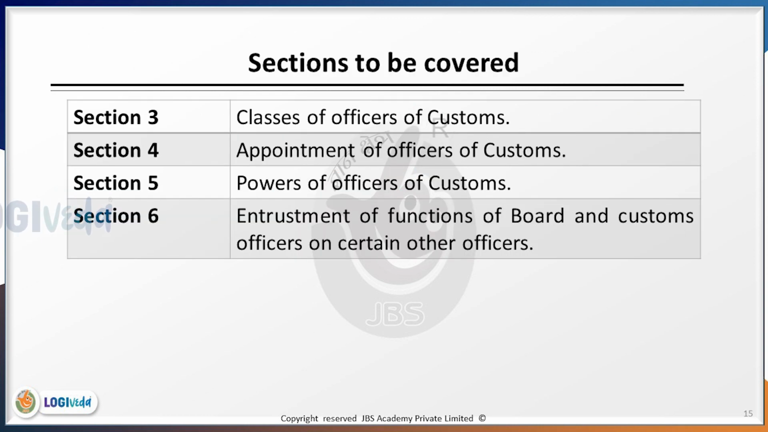So this chapter 2 covers 4 sections, section 3 to section 6, which read as, section 3, classes of officers of customs, section 4, appointment of officers of customs, section 5, powers of officers of customs, and section 6, entrustment of functions of the board and custom officers on certain other officers.